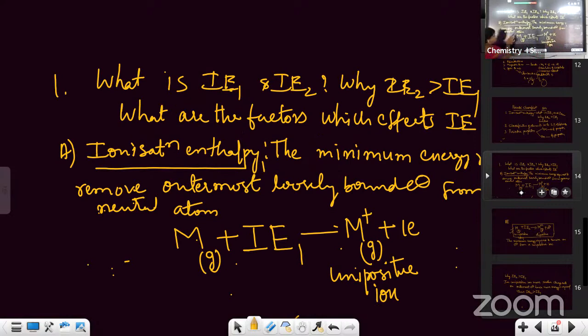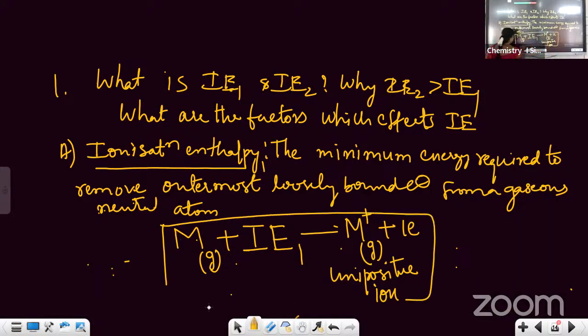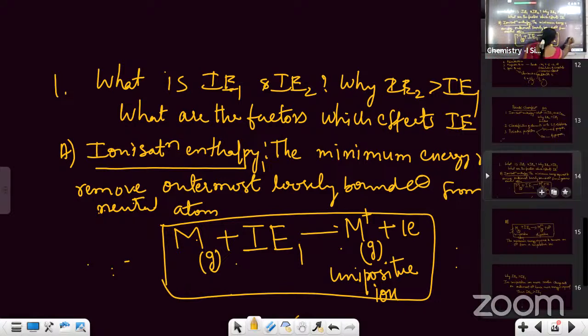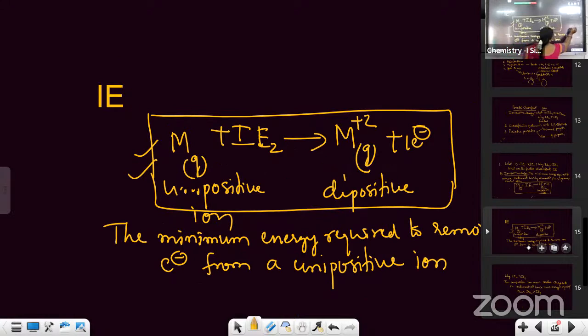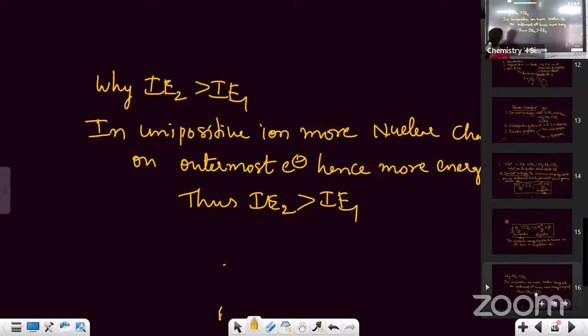So first we have seen ionization enthalpy 1. What is that? The minimum energy required to remove the outermost loosely bound electron from a gaseous neutral atom. This is ionization enthalpy 1. You have to highlight this, students. When you write it in the answer, highlight it and put it in a box, right? Next we have seen ionization enthalpy 2. This is the reason why IE2 is greater than IE1. In the unipositive ion the nuclear charge is higher, so you have to put in more energy to remove the electron. Next will come the factors affecting the ionization enthalpy.